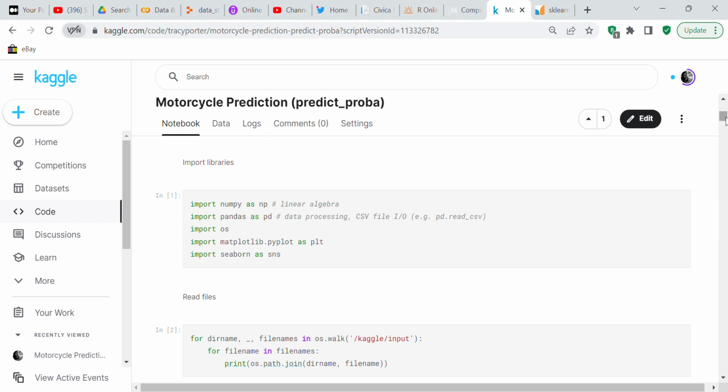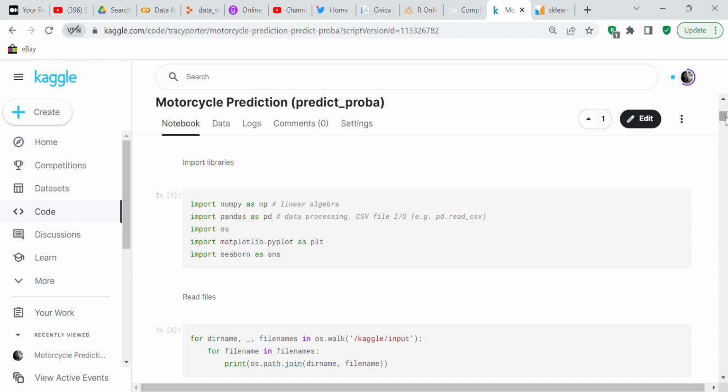The first thing that we're going to do is import our libraries. NumPy as NP performs numerical computations and creates NumPy arrays. Pandas as PD performs data processing and creates data frames and series. OS goes into your operating system to retrieve the files.